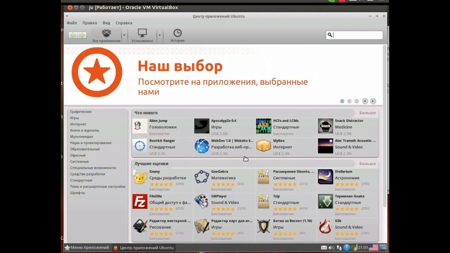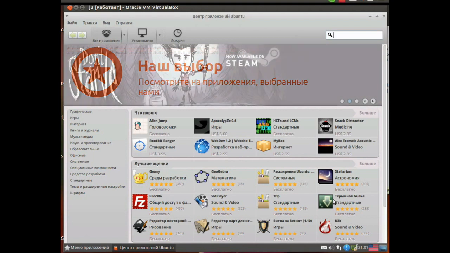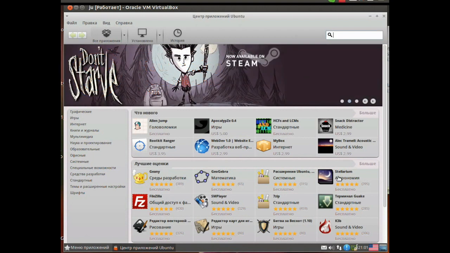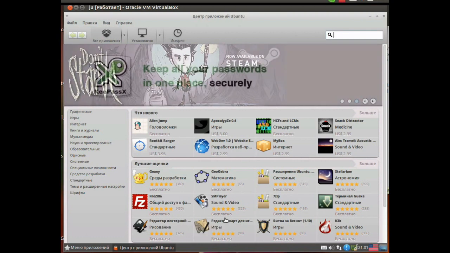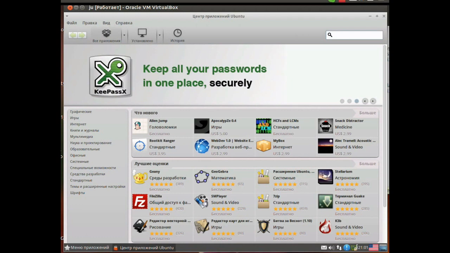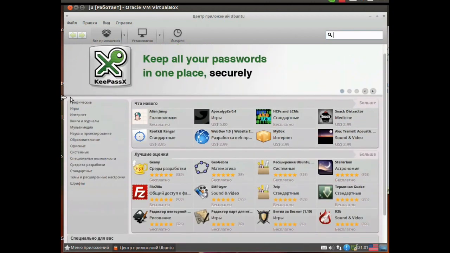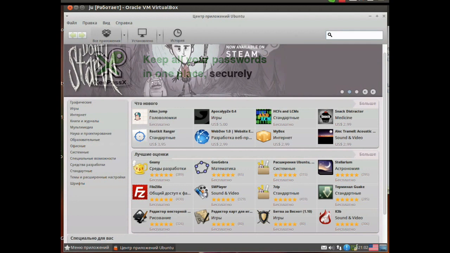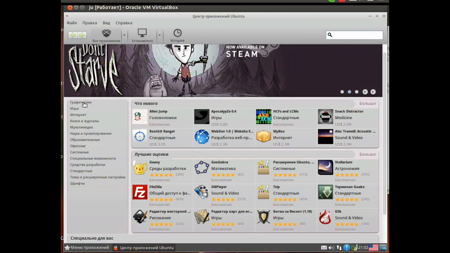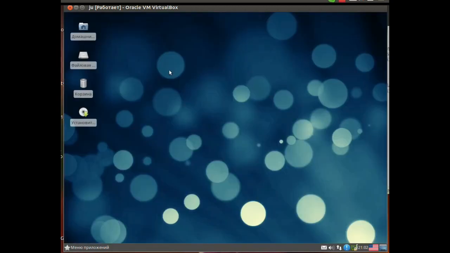There's a bunch of everything. Programs for burning disks, add-ons for the terminal, some observatories, some programs. All sorts of extensions, video players, editing programs, raster editors. Vector editors. Then toys, all sorts of turn-based strategies, and a lot of other things. So, Internet, Office, extension themes, system. In fact, the amount of software is very large. That is, it is a very simple distribution for not particularly powerful computers.